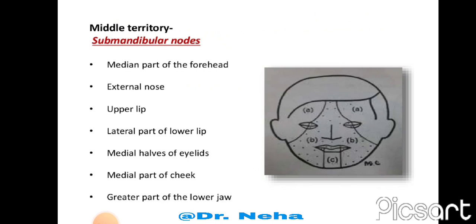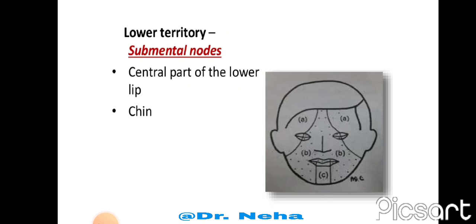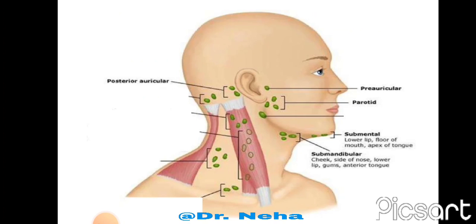Other is the middle territory, which drains into the submandibular group of lymph nodes. The area of the median part of the forehead, external nose, upper lip, lateral part of the lower lip, medial half of the eyelid, medial part of the cheek, and greater part of the lower lip drains into the submandibular group of lymph nodes. Then the lower territory, the central part of the lower lip and the chin, drains into the submental group of lymph nodes. So these are some groups of lymph nodes around the head and neck region.